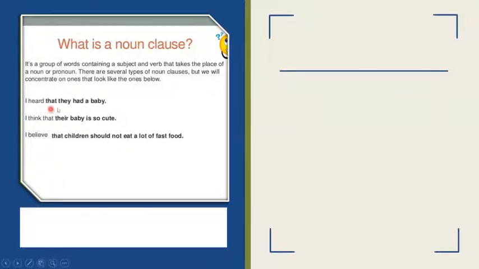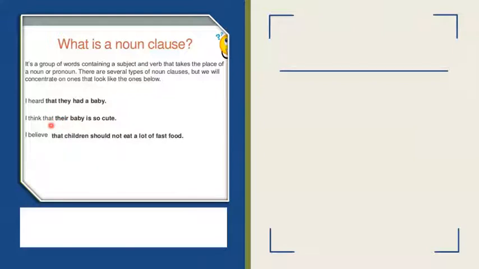I heard that they had a baby. "That they had a baby", this bold part, is a noun clause, and it is the object of the sentence. Because it works as a noun, and a noun works as a subject or object, it is working as an object. I think that their baby is so cute.